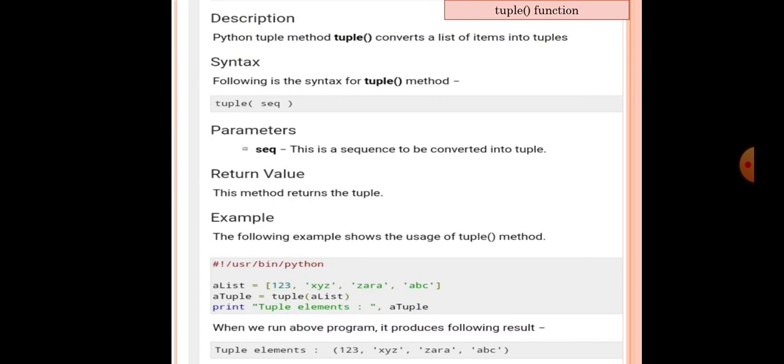There is no change or updation possible in case of the tuple. You cannot update, modify, or remove particular elements from the tuple sequence. Whatever you want to update will be saved in another new tuple. That is one of the drawbacks of the tuple, as it is possible in case of string and in case of list also.